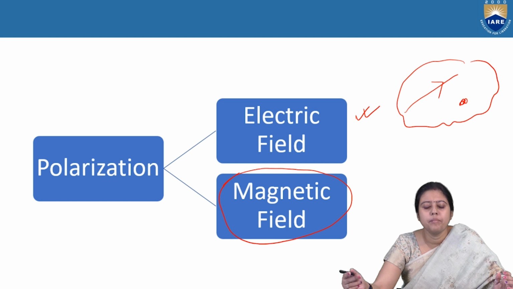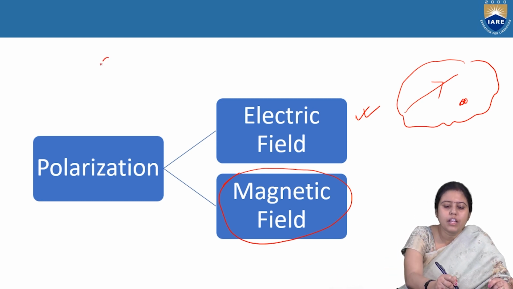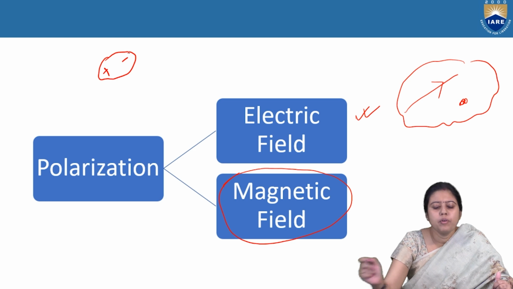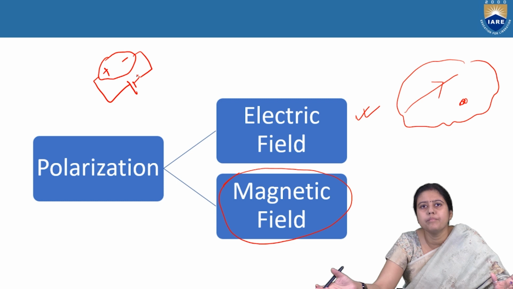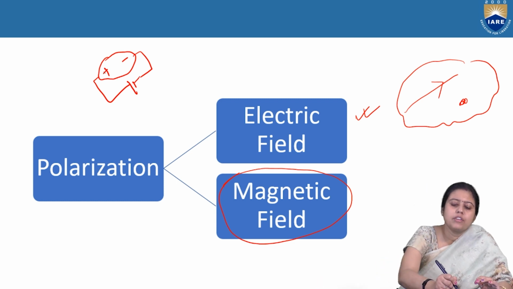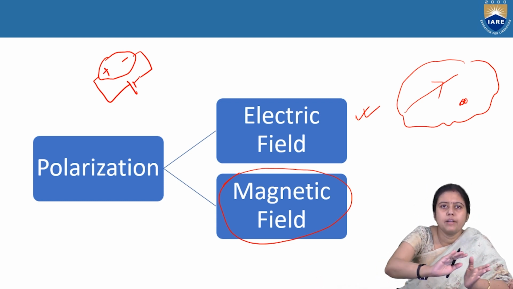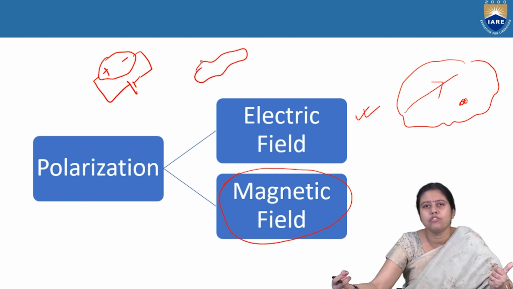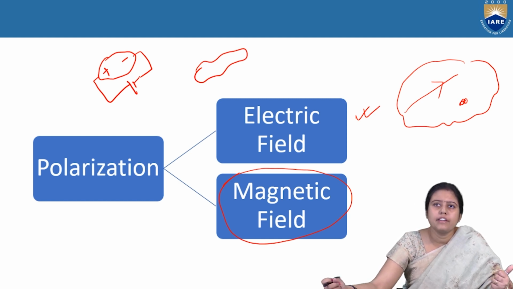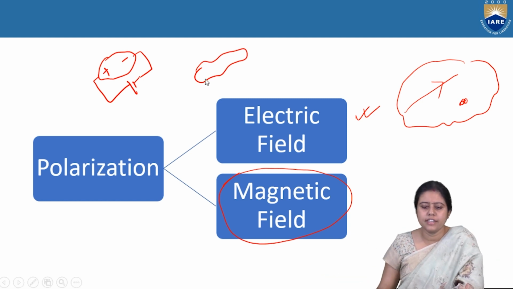So polarization means, if we have an atom, for the electric field, it has a positive pole and a negative pole. If we connect the atom with any battery source or we keep it in a field, what will happen? The positive charge will go to one side and the negative charge will go to the other side. As a result, the atom will be elongated, and this is called polarization. So this is electric field and magnetic field polarization.